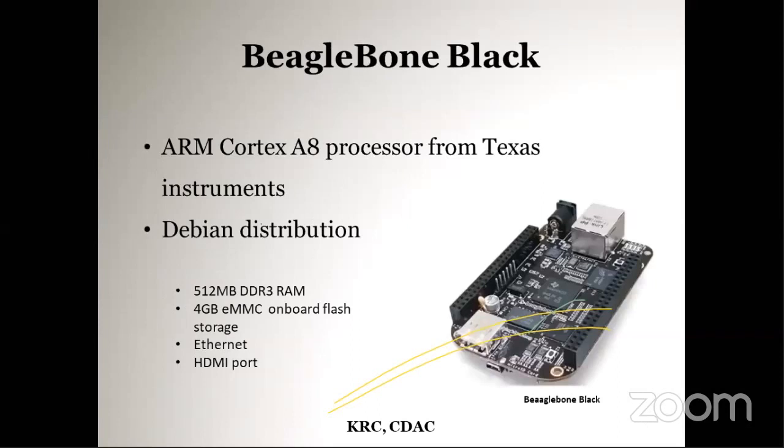Another board is BeagleBoard Black, almost the same as the Raspberry Pi. Here also it uses an ARM processor, ARM Cortex A8, from Texas Instruments, TI. It has a Debian distribution with 512 MB DDR3 RAM, 4 GB MMC flash storage, Ethernet, HDMI port, all these are there. Almost similar to the Raspberry Pi, and the cost is also more compared to the Raspberry Pi.